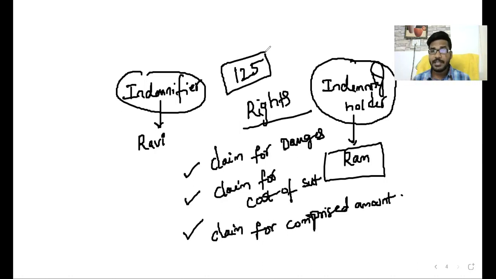So the contract of indemnity consists of only two sections, 124 and 125. What is 124? The definition of contract of indemnity. What is 125? Rights of the indemnity holder. This is all about the contract of indemnity. Is it clear? What is a contract of indemnity and what are the rights of the indemnity holder? Everyone is clear? Now, listen.